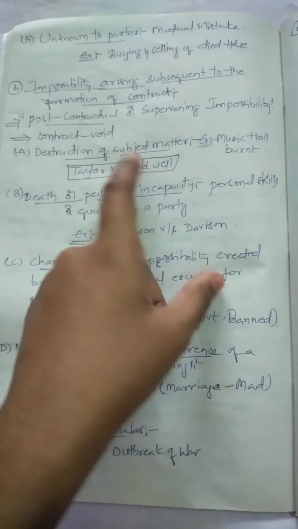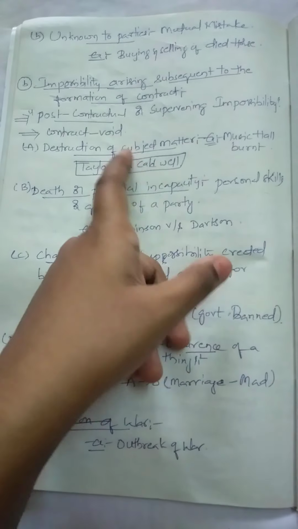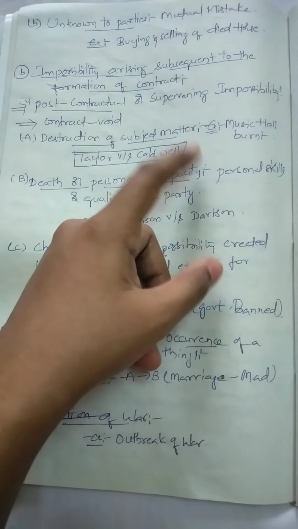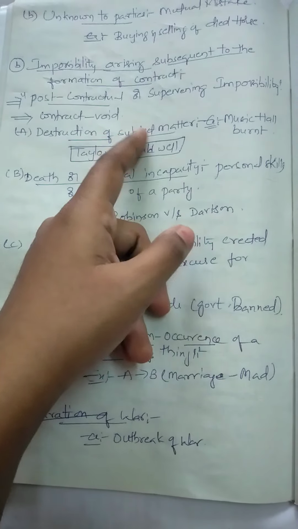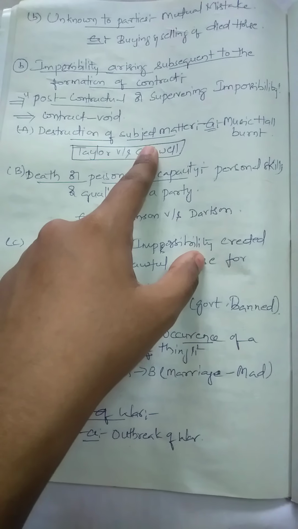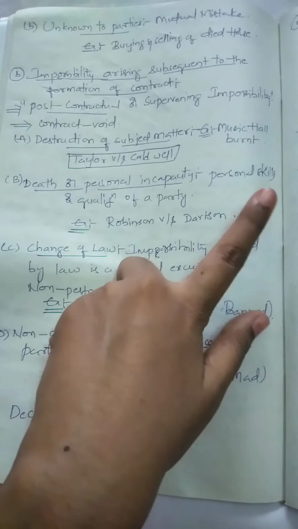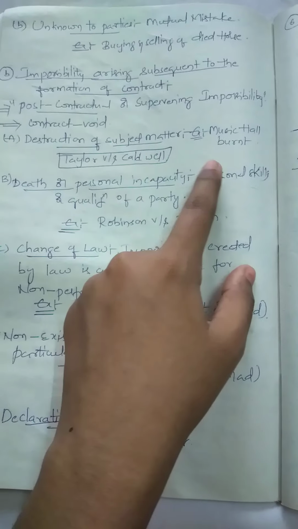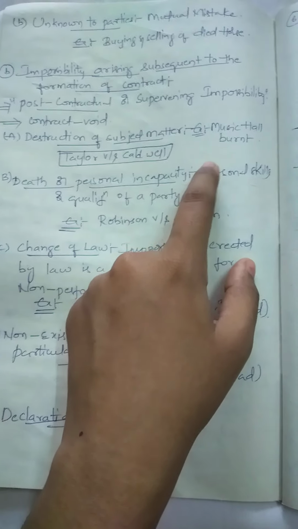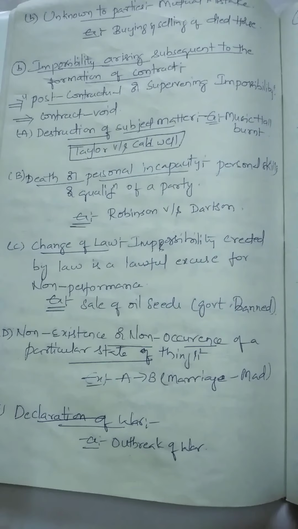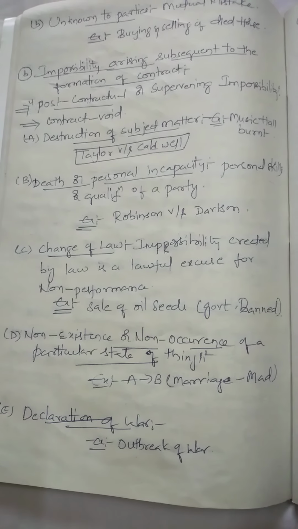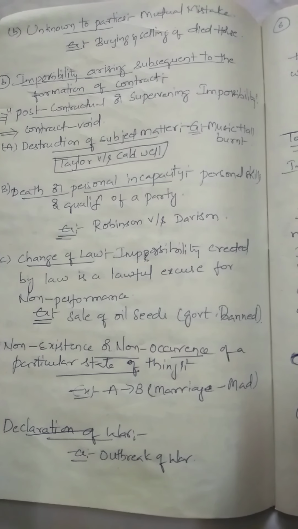Such contracts are void. Next, we are going to see what contracts create impossibility after formation of the contract. First one is destruction of the subject matter, the music hall burnt. There is a case law called Taylor versus Caldwell. In this case law, the example of destruction of the subject matter, here subject matter means the main purpose of the contract.